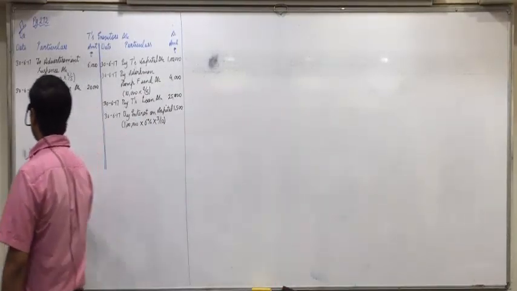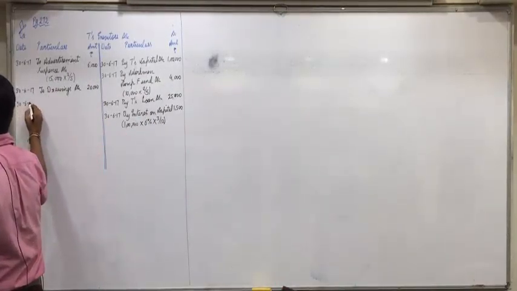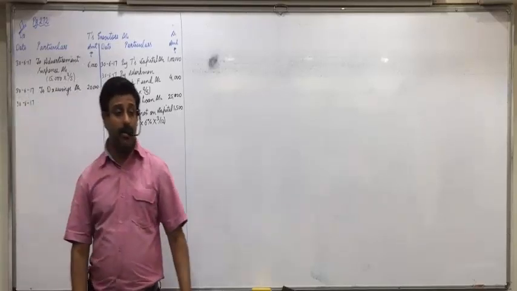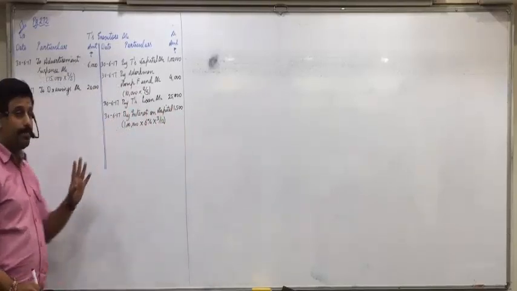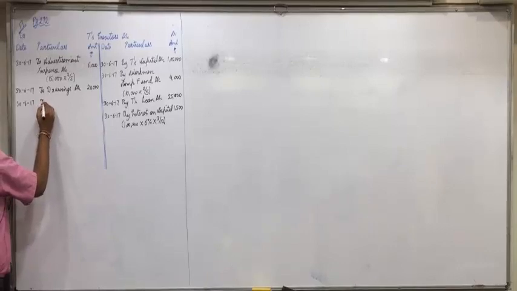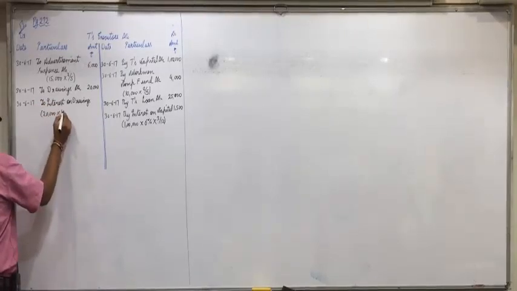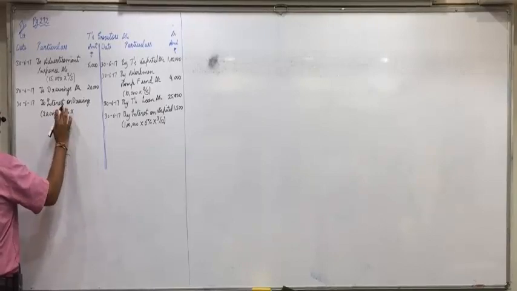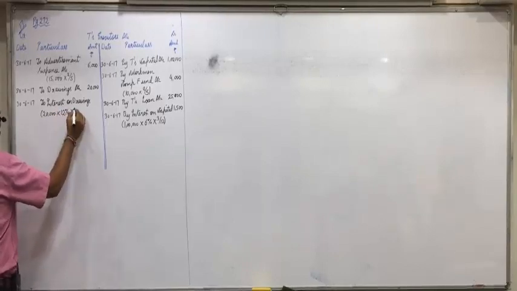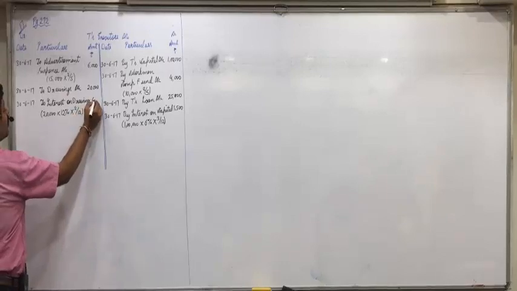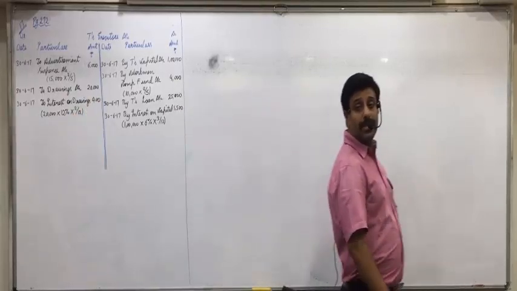And 1st May he has withdrawn, so May and June. How many months interest will it count? 2 months. Okay. To interest on drawings, 20,000 into 12% into 2 by 12, 400. Is everyone clear with this?